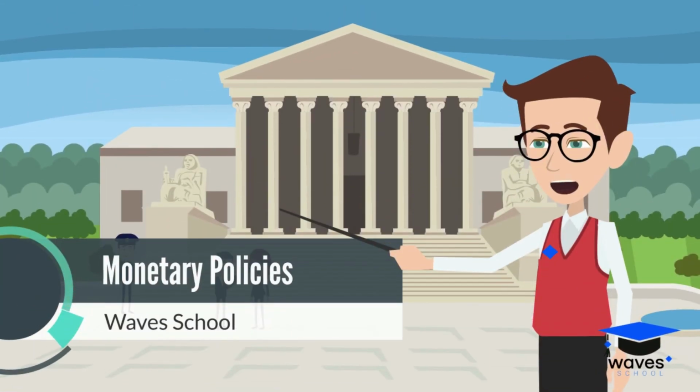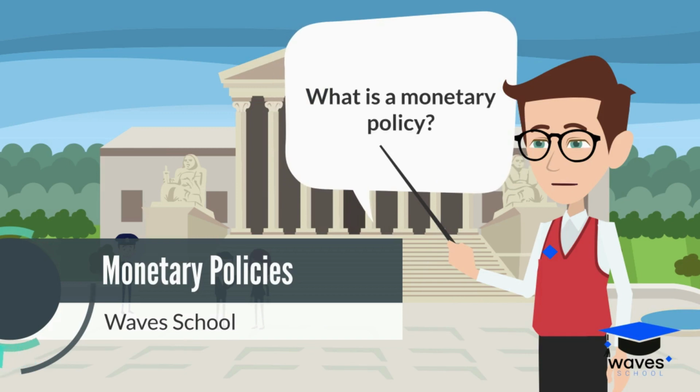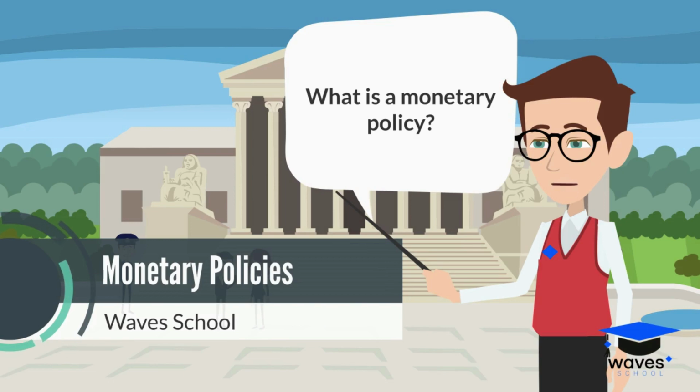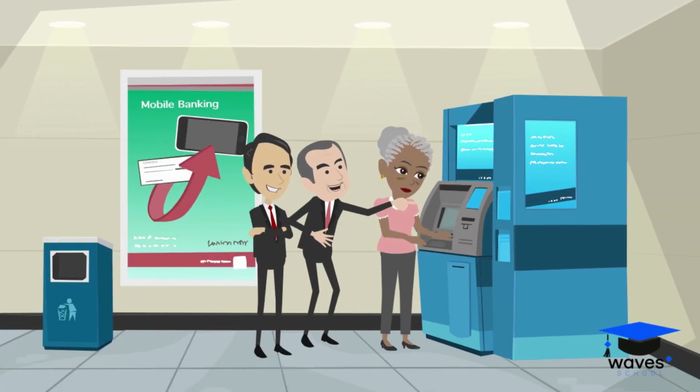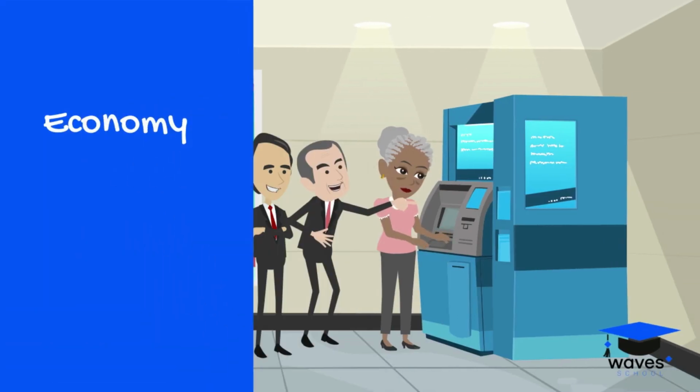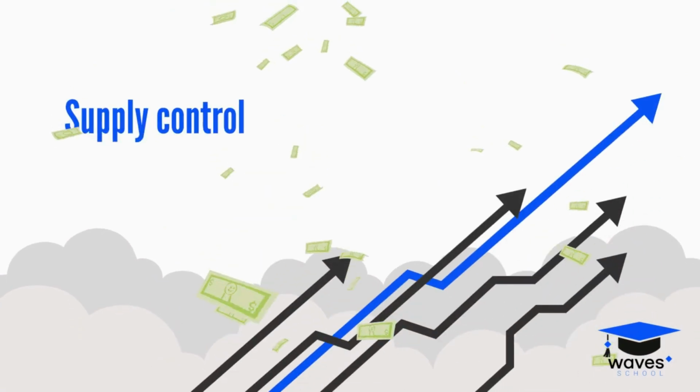Once we've understood what fiscal policies are, let's move on to monetary policies. What is a monetary policy? A monetary policy is a series of measures taken by governments and banks that try to keep prices and the economy stable. They do this by controlling the money supply, printing limitless money, causing inflation.